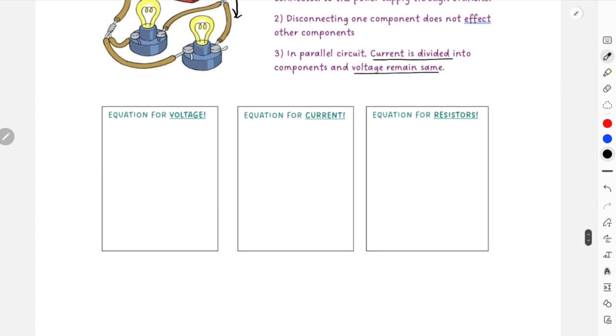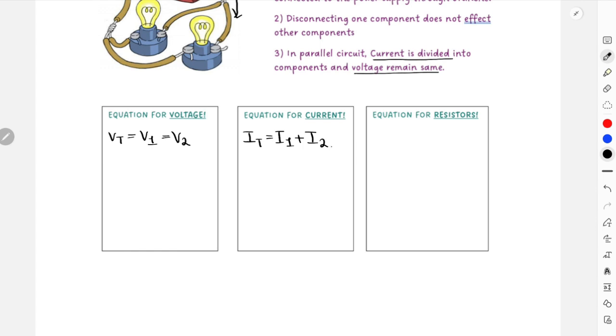So we are going to start with our voltage equation first this time. As they all have the same voltage, voltage total, voltage 1, voltage 2, they all have this equal amount of voltage. But this time current is going to make the similar equation, that current total is equal to current 1 plus current 2.